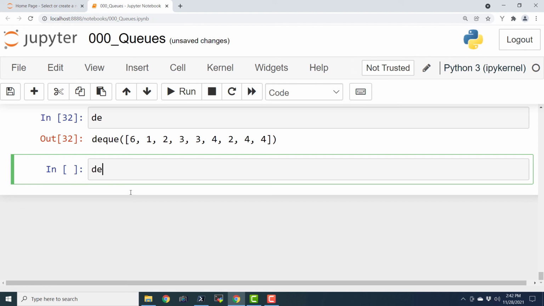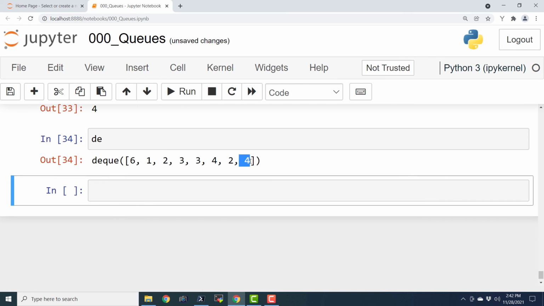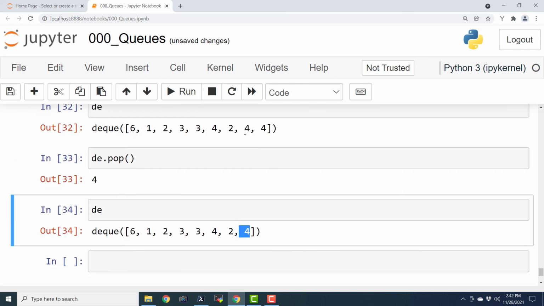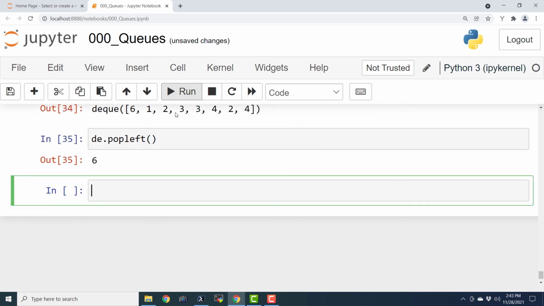Now we can pop the item, de dot pop, and let us see what item it pops. It is popping 4. So it is from the end. Now there is only one occurrence of 4 in the end. Earlier there were 2 4s. And we can also pop from the left, de dot pop left. So here we have the output 6. Now let us see the status of the de, and we have 1 2 3 3 4 2 4. So this is how we can use append, append left, pop and pop left operations on a deque.